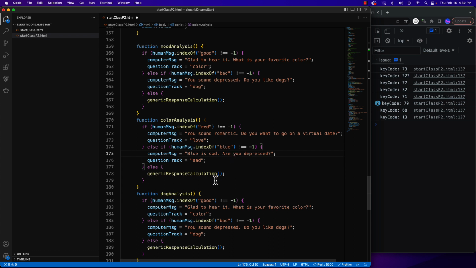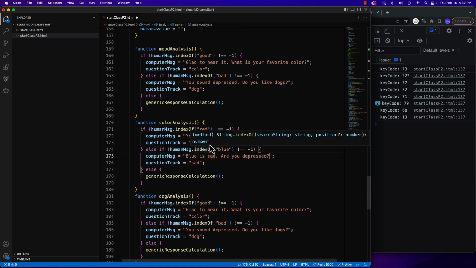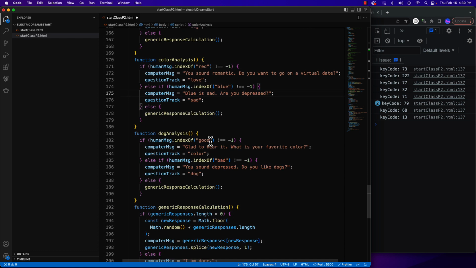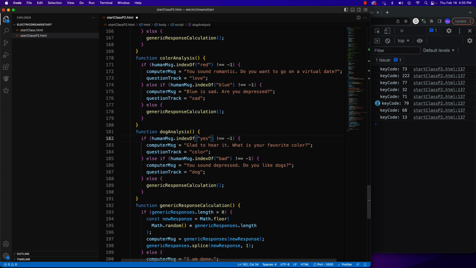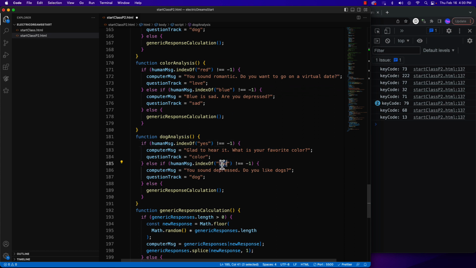And ideally, yes or no questions, you can then flesh this out with lots of different analysis as long as your questions are yes or no. Like color analysis, it could fail very quickly if they don't choose red or blue. But in our mood analysis, if they don't say good or bad, it's going to fail. But if we start moving into yes or no, then it's going to be better. So in this case, where we asked the question, do you like dogs? And if they say yes, or if they say no.